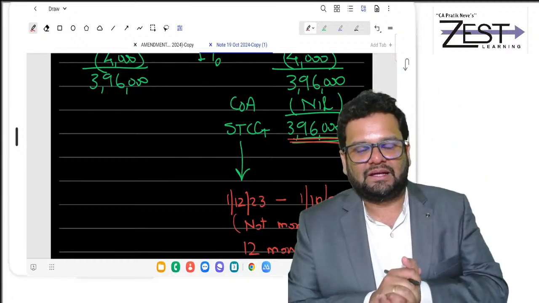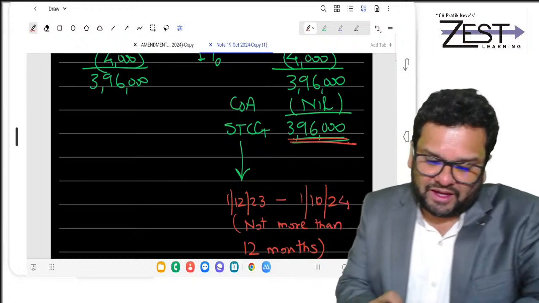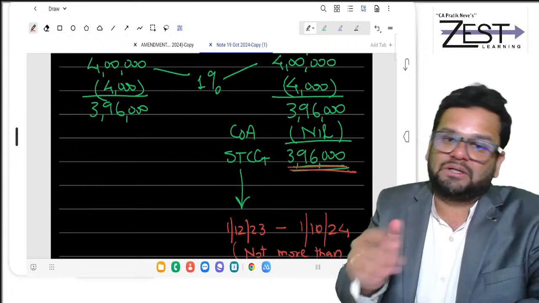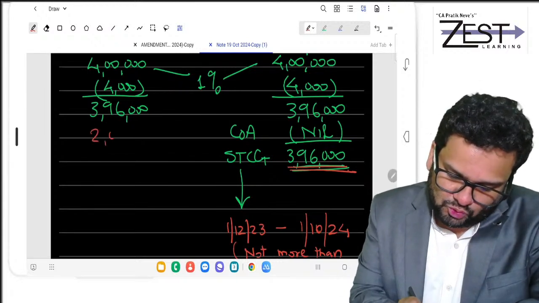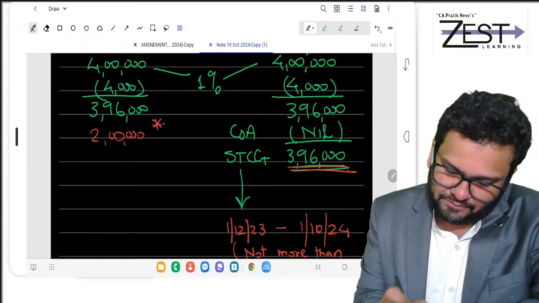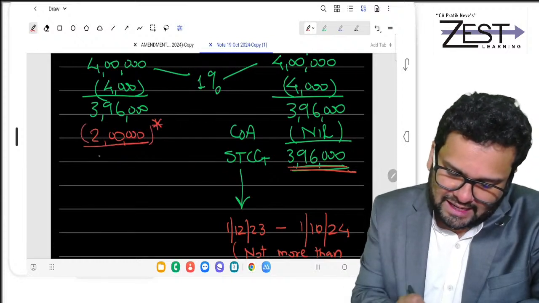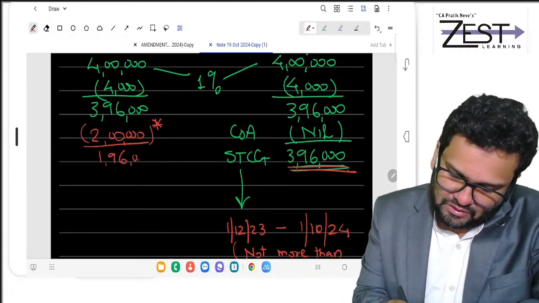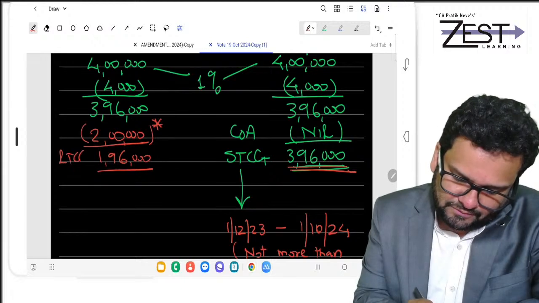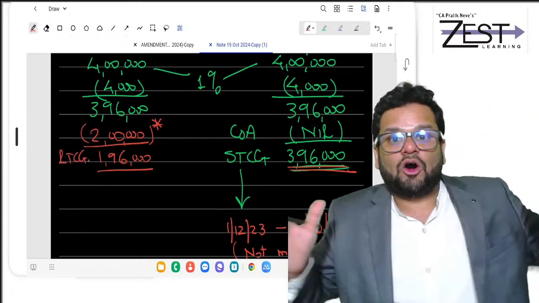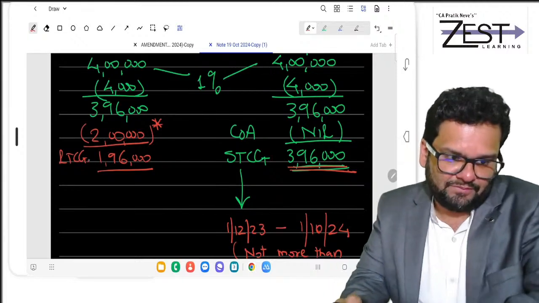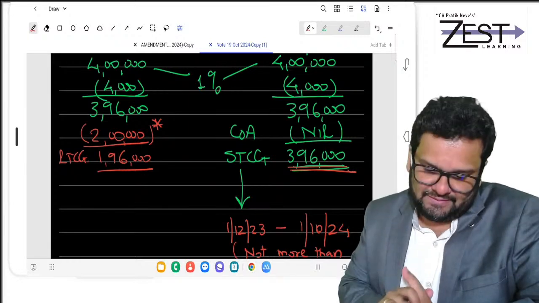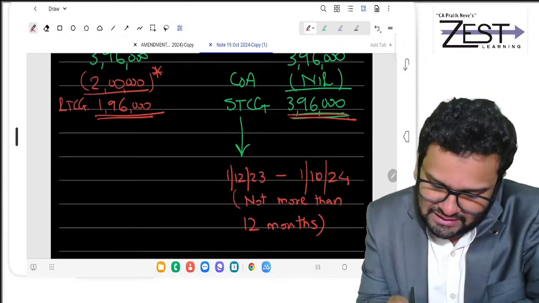3,96,000. Clear? And when I go for cost of acquisition in the original shares, it is 2,000 per share. So it comes to 2 lakh. I'll explain how it is 2 lakh. So I get LTCG of 196. So why LTCG? Because it is held for more than 12 months from the date of acquisition till the date of its sale, isn't it? So 196.